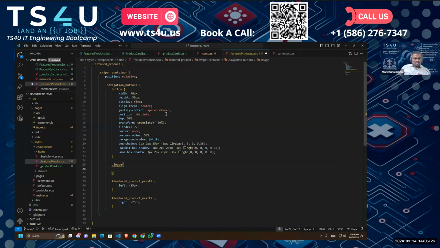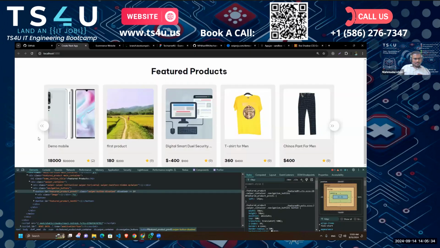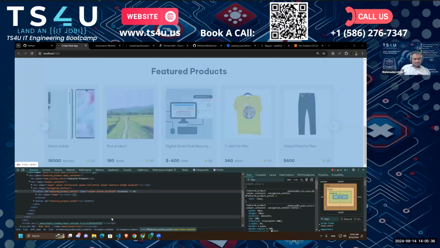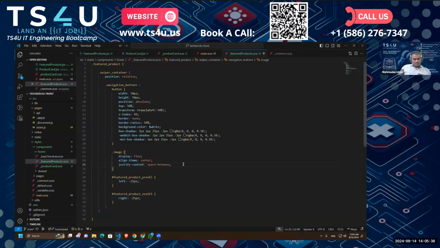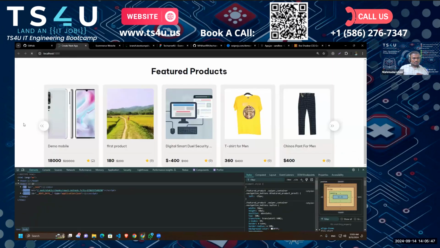Now let's add those inside our image tag. Let's see if that solves the problem. Let's say with 100%. What is the problem here?